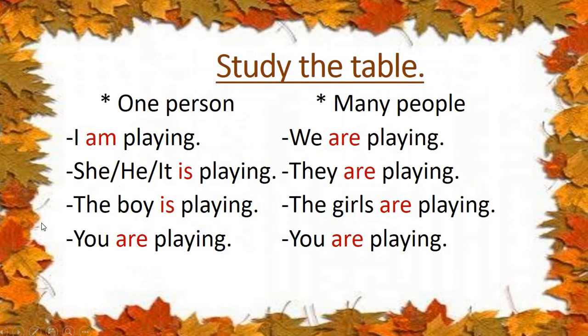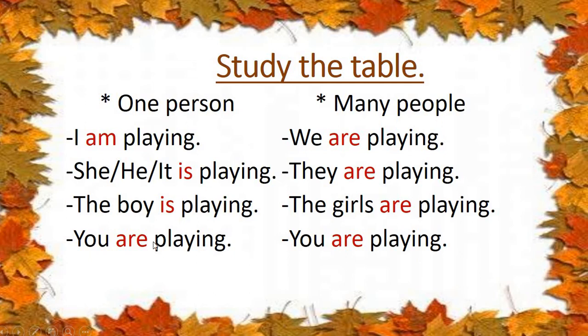Okay, children? So now we will study this. One person, many persons. Many persons is more than one person. I am playing. See, if one person is there, I am playing. She is playing. He is playing. It is playing. The boy is playing. You are playing.